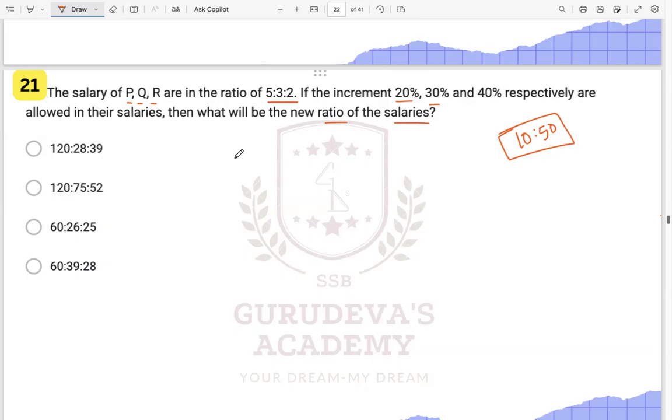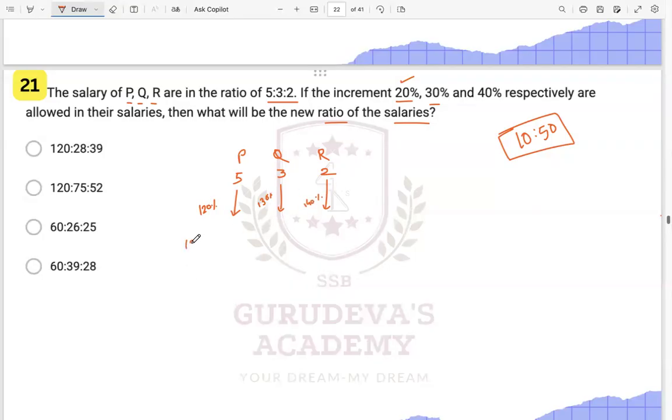So it is a very simple question. We have P, Q, and R over here, and the ratios are given to you as 5, 3, and 2. And there is an increment here, here, and here. With P, it is a 20% increment, which means it is becoming 120% of it. We have a 30% increment, it is becoming 130% of it. And here we have 140% of it. This is the increment which is given to you.